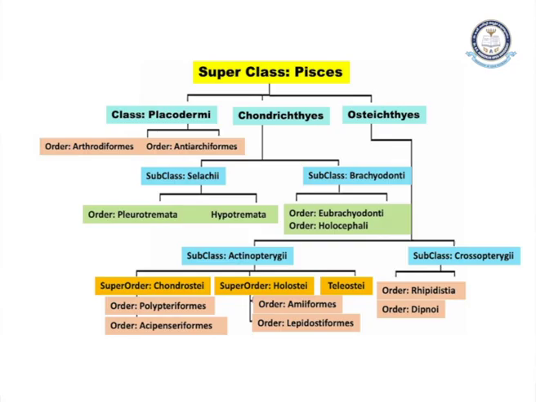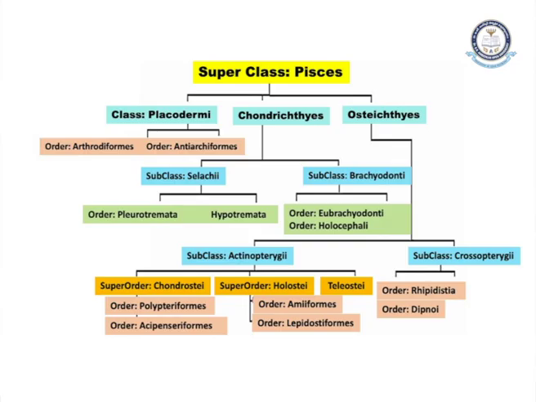Here is a little elaboration of the superclass fishes. As we have discussed in the previous slide, the classes Placodermi, Chondrichthyes and Osteichthyes are the three fish classes. In this, the class Placodermi has two orders, they are Arthrodioformes and Antiarchiformes. Again the class Chondrichthyes has two subclasses, that is Selaci and Bradionti, and this Selaci is divided into two orders, Pleurotremata and Hypotremata.